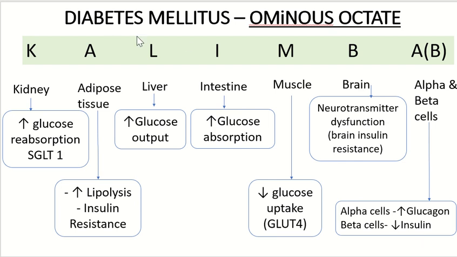So instead of seeing diabetes mellitus as a single cause or a problem only in the pancreas, what you need to do is understand it is a multi-organ disorder. The problem is not just in the pancreas, which usually happens in type 2 diabetes mellitus. So remember, whenever the treatment is targeted, target more than one organ, so that the blood sugar level will be controlled in a better way.